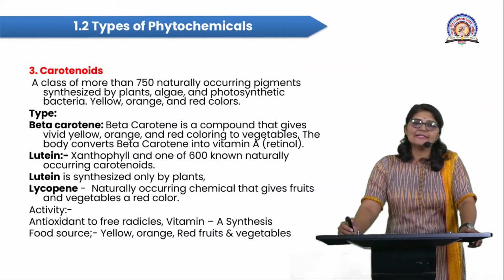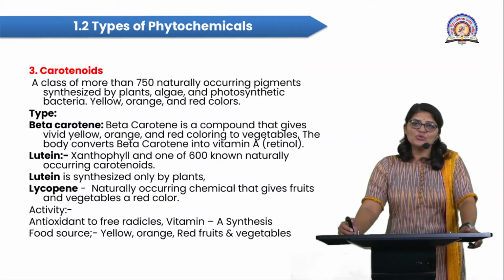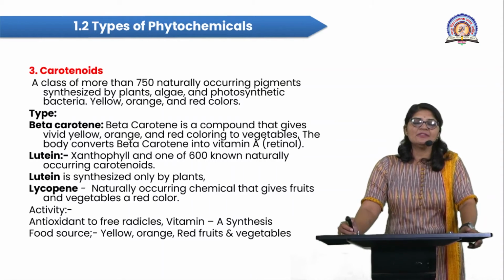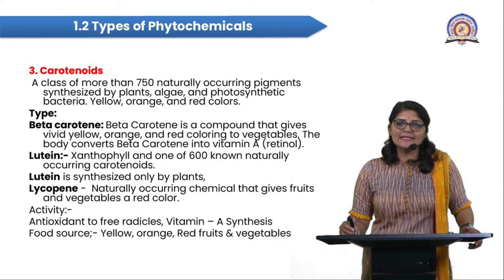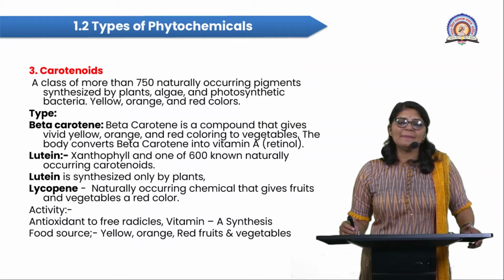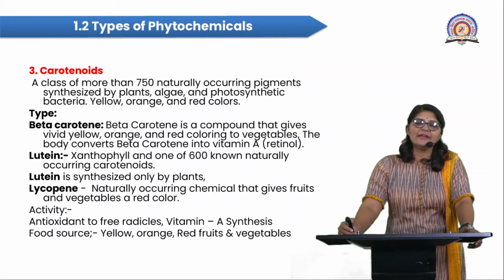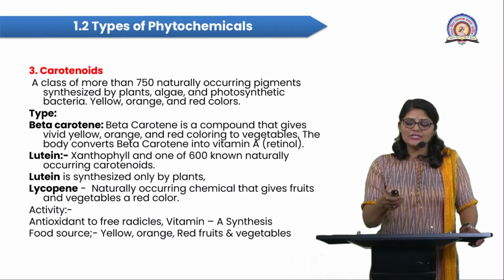These carotenoids are also biologically very active, and show activity such as antioxidant, meaning they scavenge free radicals. Beta carotene synthesizes vitamin A, it is a provitamin A. As food sources, yellow, orange, and red fruits and vegetables are important sources of carotenoids.